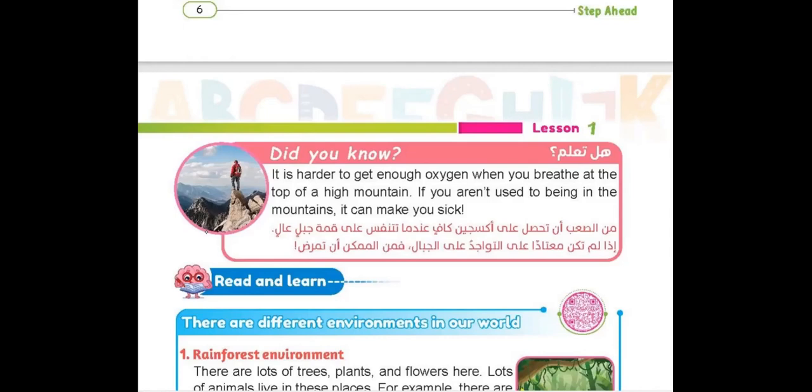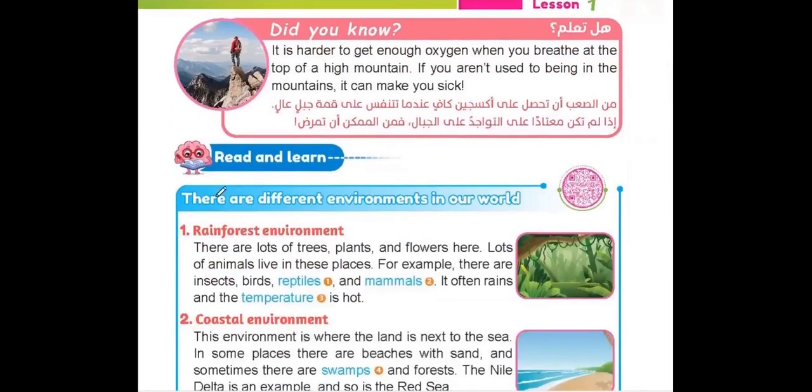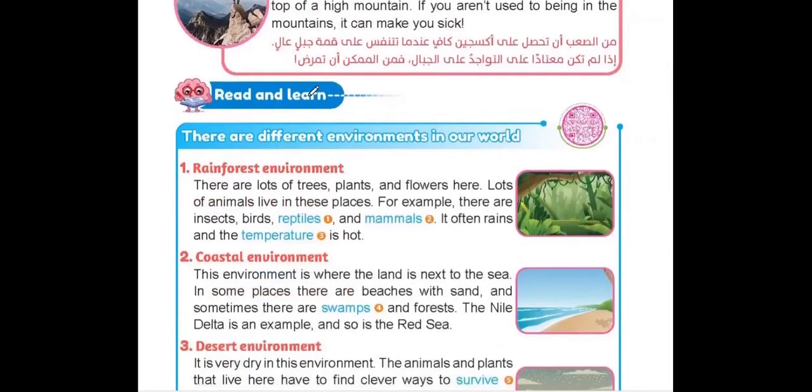So if you aren't used to being in the mountains, it can make you sick. So people should check their health before doing something like that. And now we can go inside our lesson to know more about it. Read and learn. What we have to read and learn today.